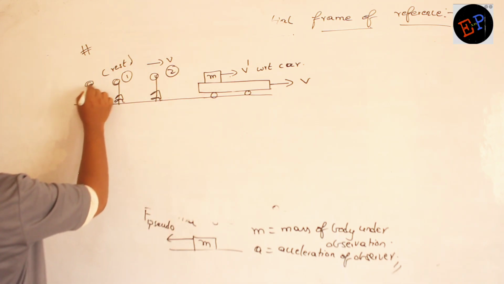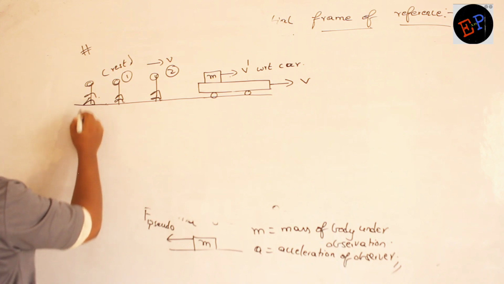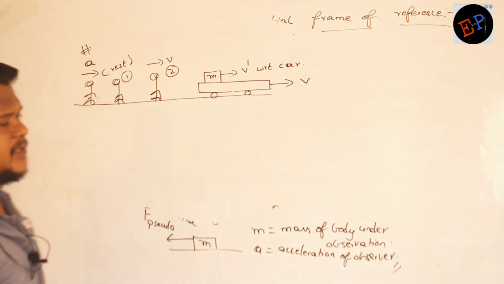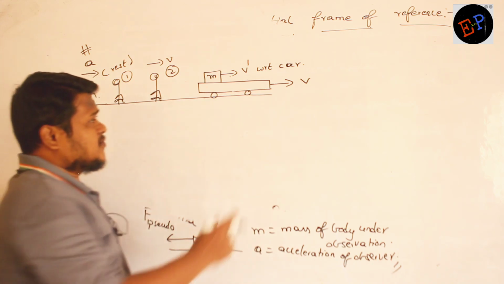There is one more observer, and this observer is accelerating with an acceleration of a. Okay? And let us take one more observer.